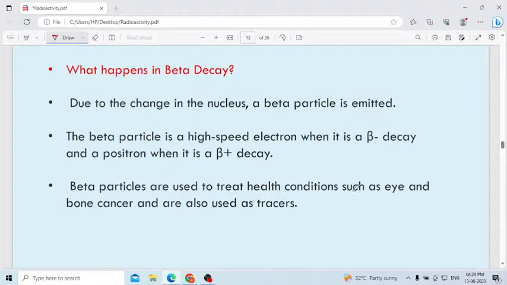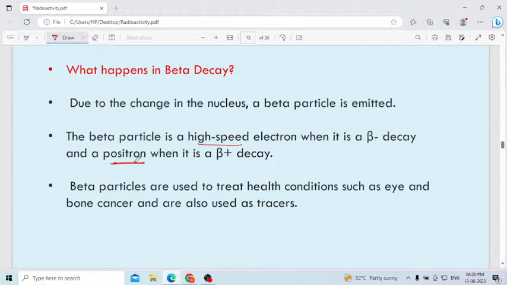Then what will happen in beta decay? Due to the change in the nucleus, a beta particle is emitted. The beta particle is a high speed electron in beta minus decay, and a positron in beta plus decay. See, beta particles are high speed particles. What will happen in beta negative decay? Electrons are released. This I will explain in detail. In beta plus decay, a positron will be released.